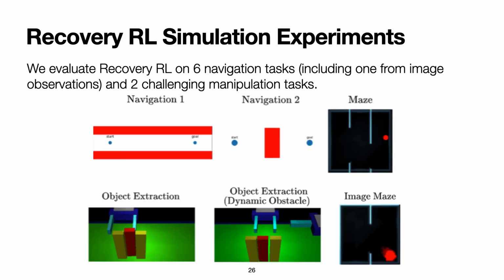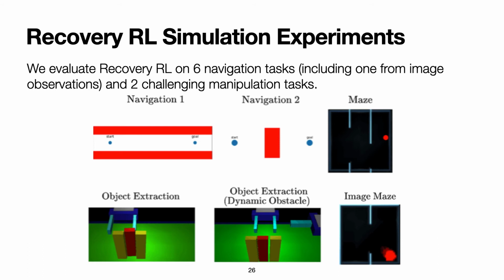We evaluate Recovery RL on 6 simulation domains, including 2 context-rich manipulation tasks and 1 visual navigation task. In the navigation domains, the goal is to navigate to a goal configuration without bumping into walls or obstacles. This is challenging because the agent must explore the state space widely in order to locate the goal configuration, and in the non-image-based environments, the agent only has access to its position. This means that it is blind to the walls in the environment, and it must learn their positions from experience entirely.